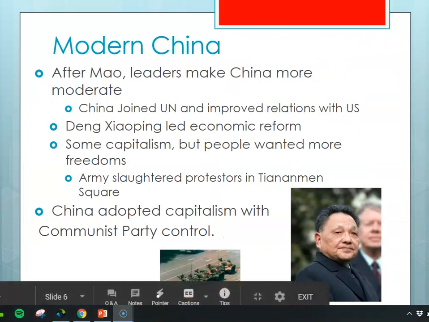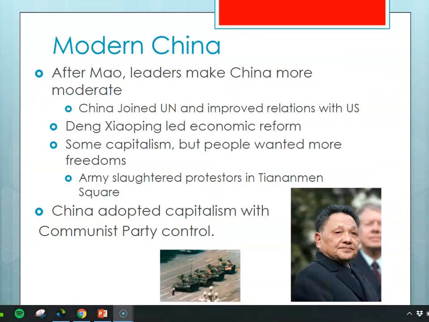Mao passes away in the 1970s, and China wanted to become a more moderate kind of state. They wanted to become a state that wasn't really hated by many others around the world. And so it joins the United Nations, and it tries to improve relations with the United States. Deng Xiaoping eventually comes to power. He's the gentleman on the right there at the bottom.